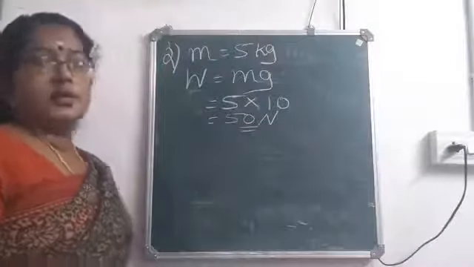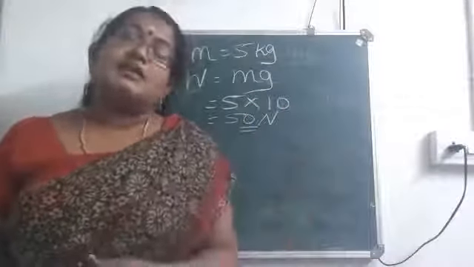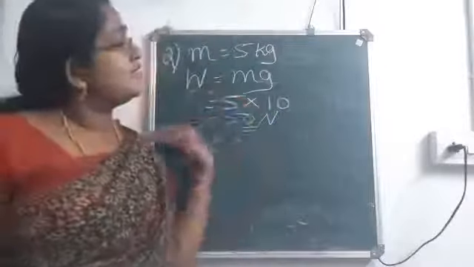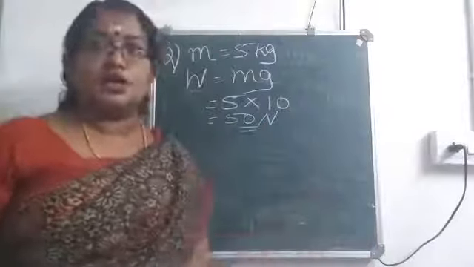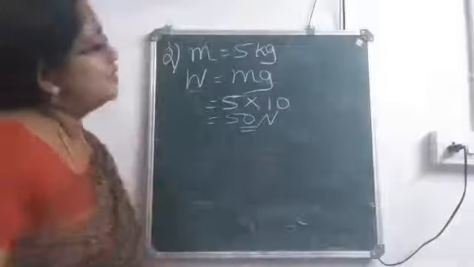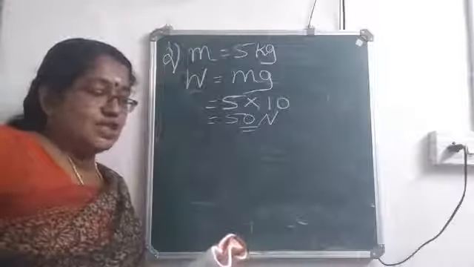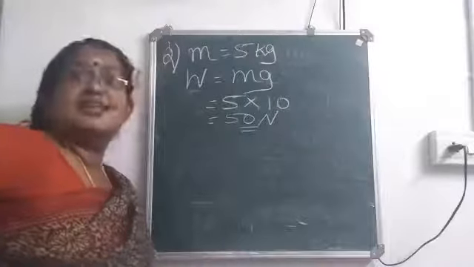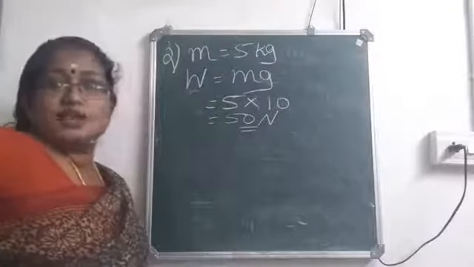In a few questions, they will give the value of g as 9.8. If it is given as 9.8, you have to take it. In this question, since they didn't give any value, we can write it as 10, so that the calculations will be simple. And one more thing is asked there: what assumption have you made here? We have taken g as 10 meter per second square. That is the assumption which we took.